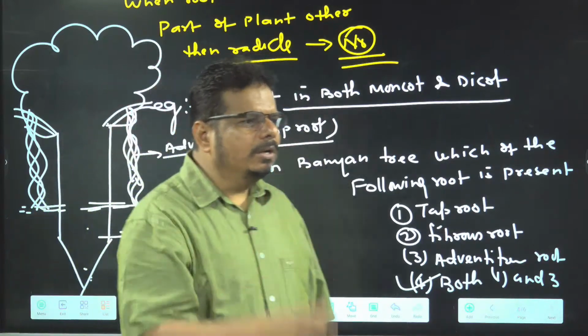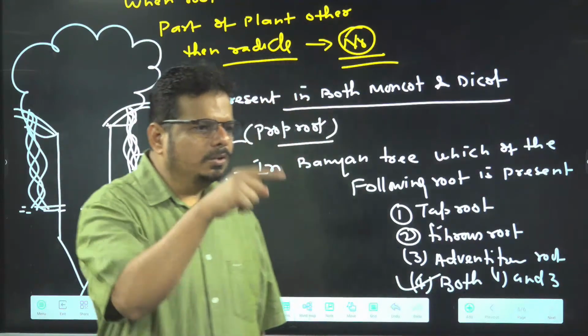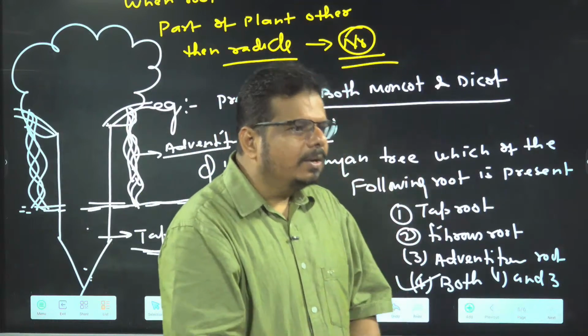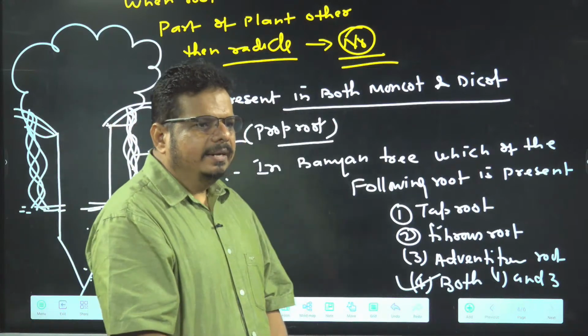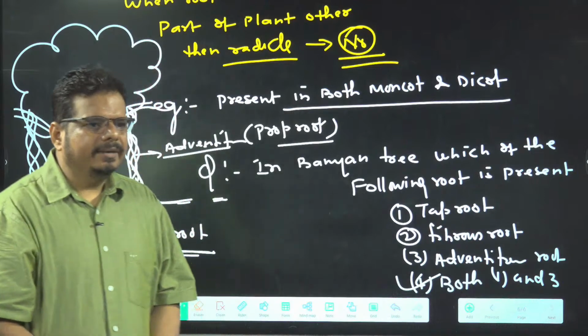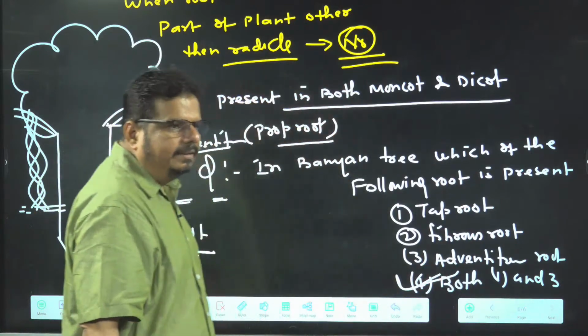See how a small question gets mistaken. You made a mistake in a very, very small question. It is not only adventitious root present in the banyan tree, tap root is also present. So the correct answer is both 1 and 3.